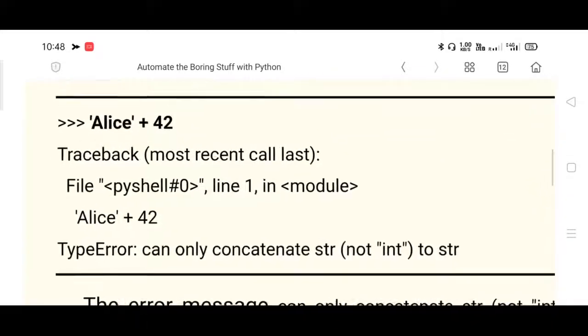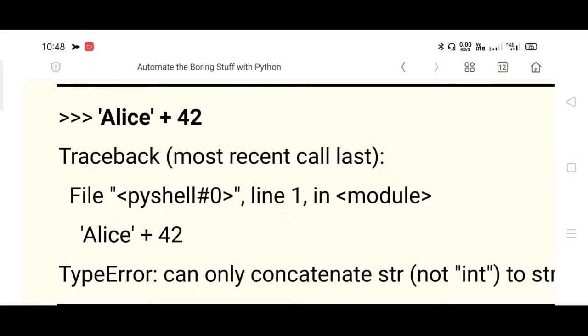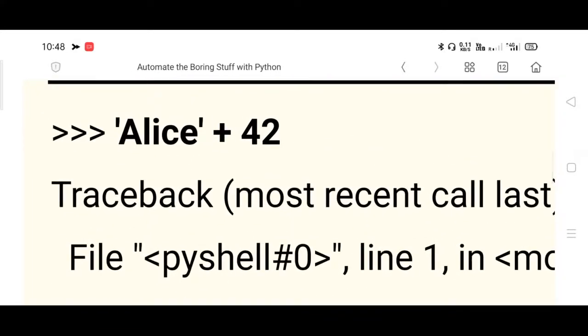But see this scenario. If you try to evaluate the expression where 42 is not treated as a string, if 42 were treated as a string, it could be printed as Alice 42. Otherwise, how does the compiler treat 42? 42 will be treated by the compiler as a normal integer. If you want to treat it as a string, you have to include 42 inside single quotes. Observe the expression which I am highlighting. Is there any single quote enclosed for number 42? Obviously no.